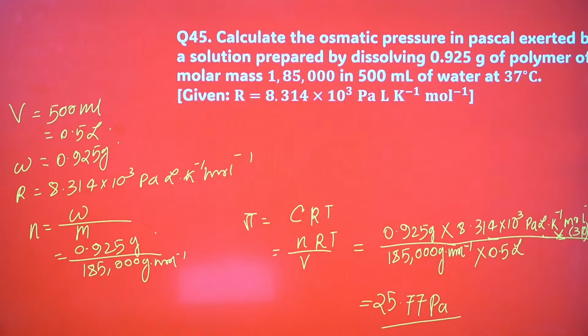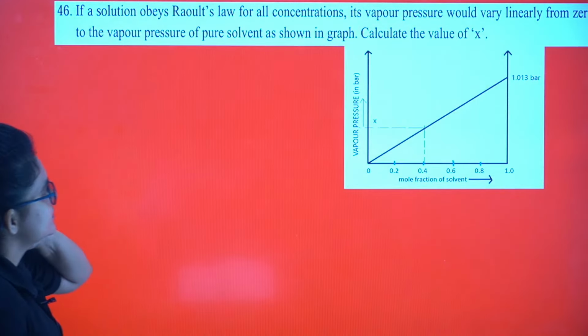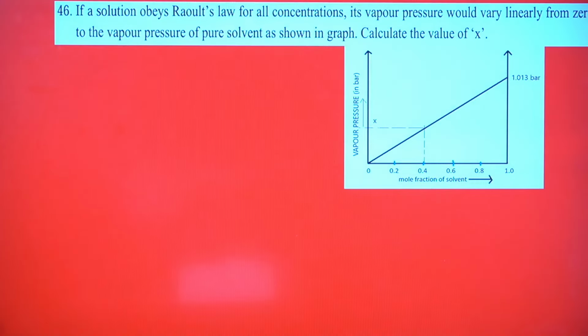Okay, so let's proceed further. Here comes a question.